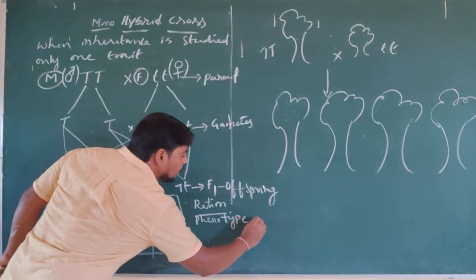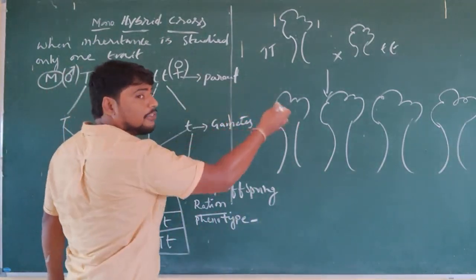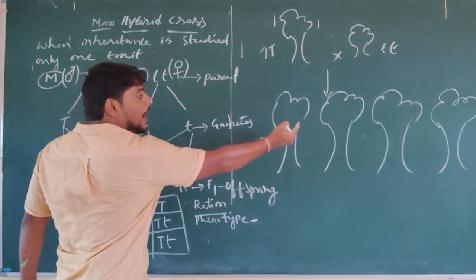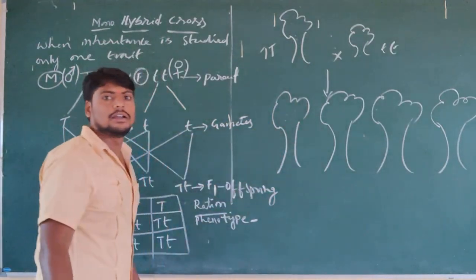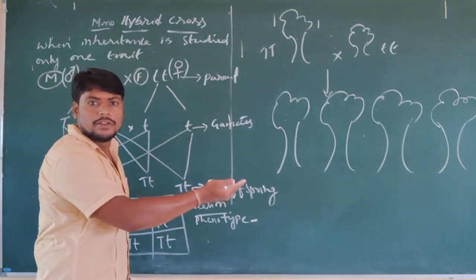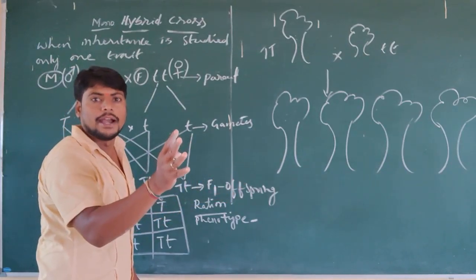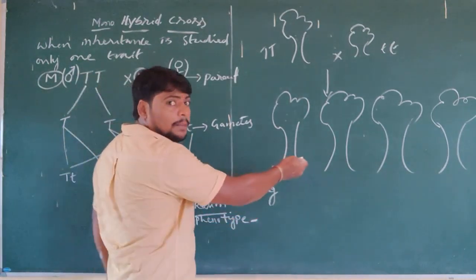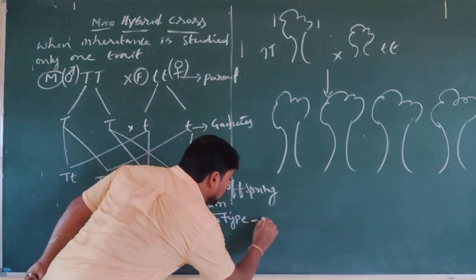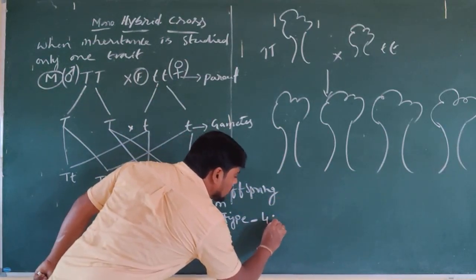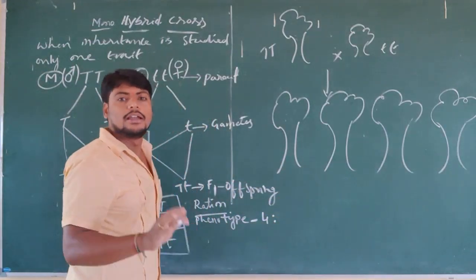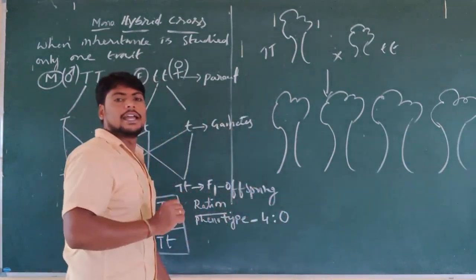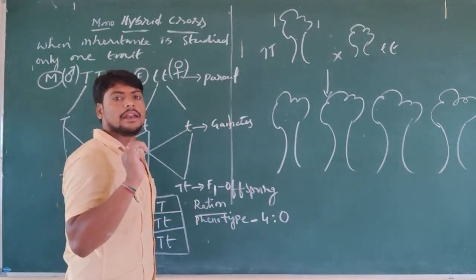Phenotype means, how many plants are formed here? Totally 4. Out of 4 plants, how many plants are tall? How many plants are short? Is there any short plant in the F1 generation? No. All the plants are tall plants. So how many tall plants are produced in the F1 generation? 4 tall plants. How many short plants are produced? No short plants, so 0. So 4 is to 0 is the F1 phenotype ratio.